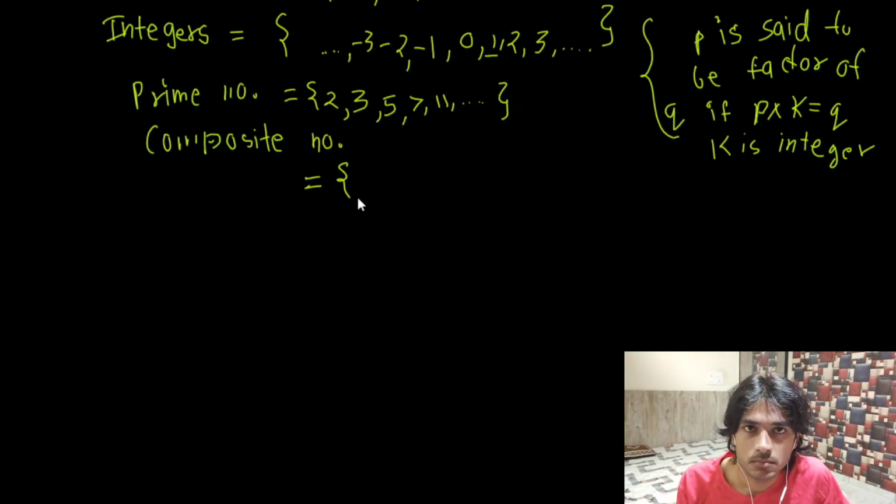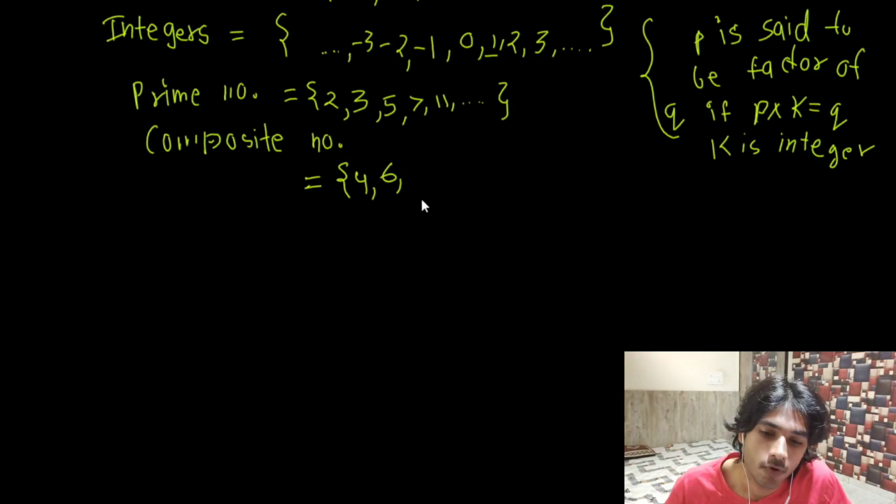Any number which has more than 2 factors is said to be a composite number. So 4 has 1, 4 and 2 as factors. So 4 will be what? A composite number. Now again 6. 6 has 1, 6, 2 and 3. All 4 are the factors. So 6 will be a composite number. Composite number simply means it has to have more than 2 factors, right?